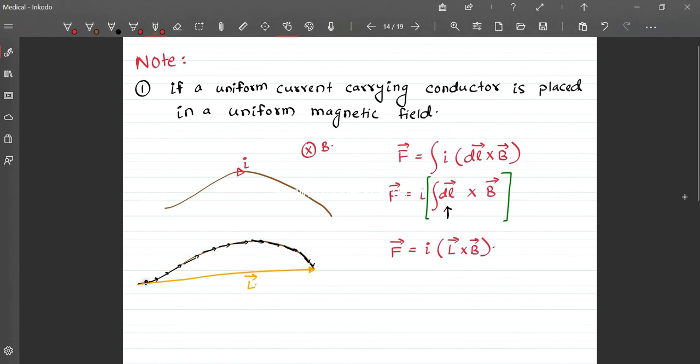So whenever you have a uniform current carrying conductor in a uniform magnetic field, just join the ends.